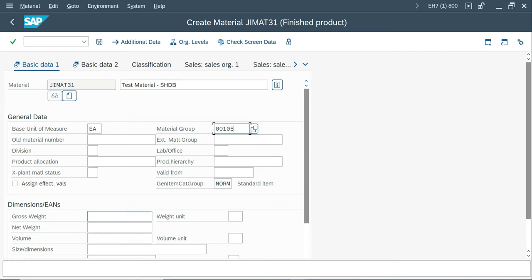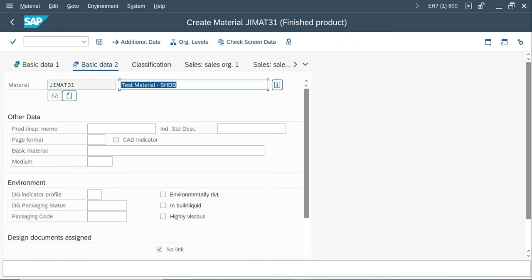So keep the values ready for your recording. Whatever fields you want, just do it one more time. Before running SHDB, just create the material one or two times with your data. Make sure you're not getting any error while doing the SHDB. Enter, and here I go with this profile, and I'm going to indicate this check mark also. Enter.